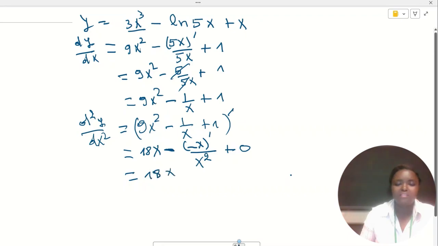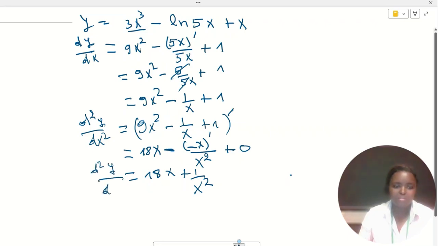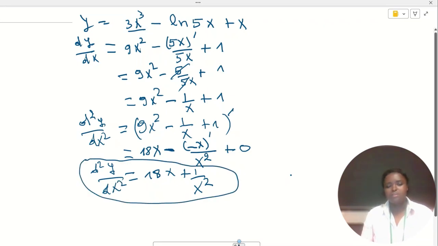Minus and minus will be plus, so we get 18x plus 1 over x squared. That's it. D squared y with respect to dx squared is equal to 18x plus 1 over x squared.